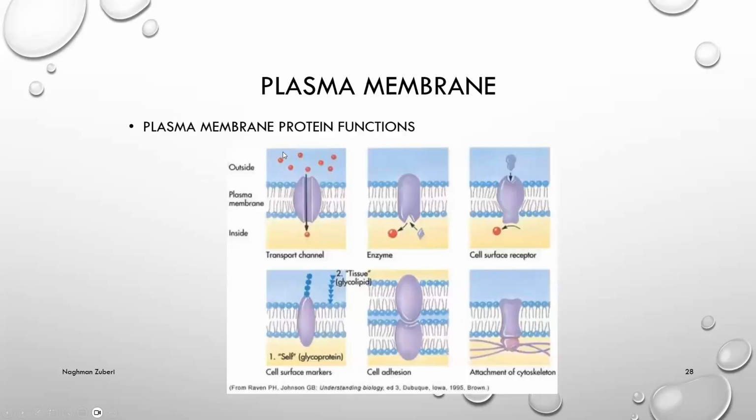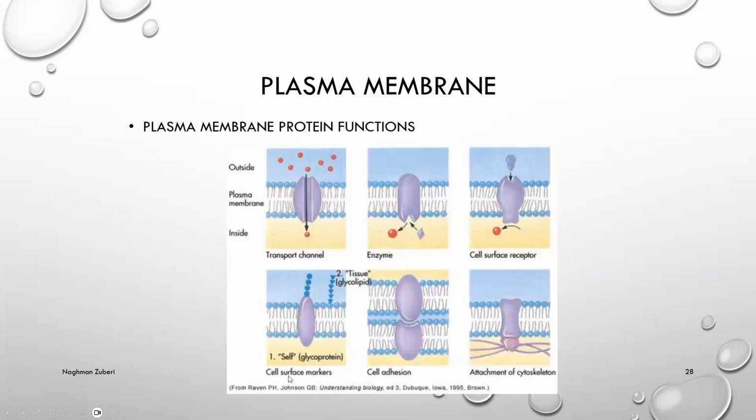So here we can see this is the outside, and this is the plasma membrane of the cell. They can act as a transport channel. Then they also secrete some enzymes. They also work as cell surface receptors for certain hormones, for some neurotransmitters, as well as for some medicines or drugs.